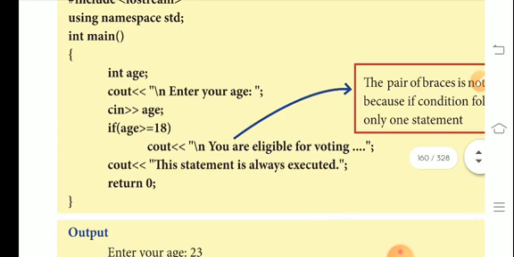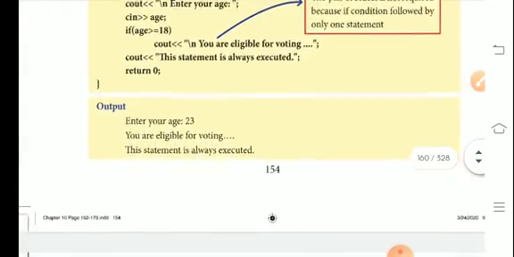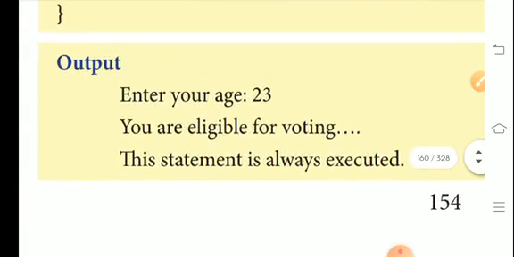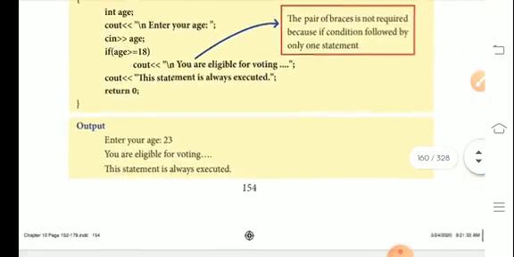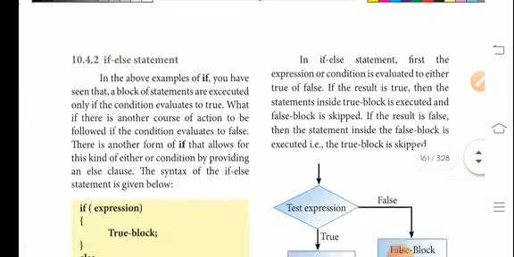You are eligible for voting. Return 0. In cout, this statement is also always executed. The output looks like that. Enter your age, 23. You are eligible for voting. This statement is always executed. Okay. The next one.